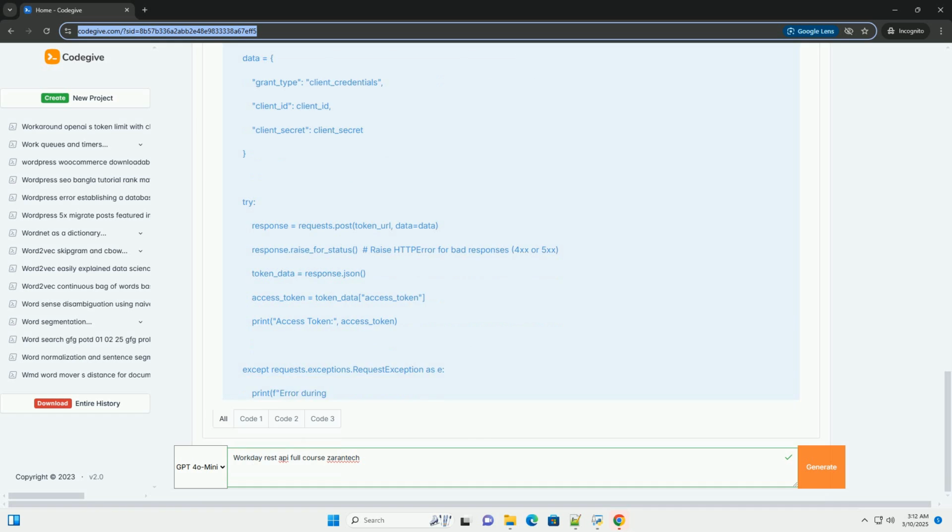Creating an integration system user, ISU. 1. Log into your Workday tenant as an administrator. 2. Search for Create Integration System User. 3. Enter a username and password for the ISU, keep these credentials secure. 4. Check the session timeout minutes field and set the number of minutes for the ISU session to expire.